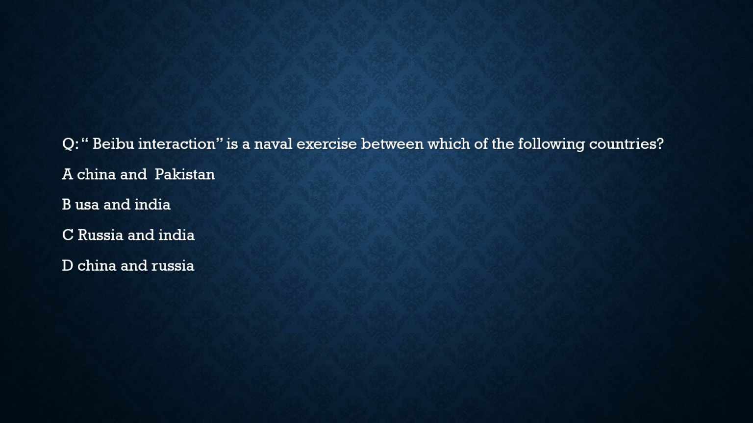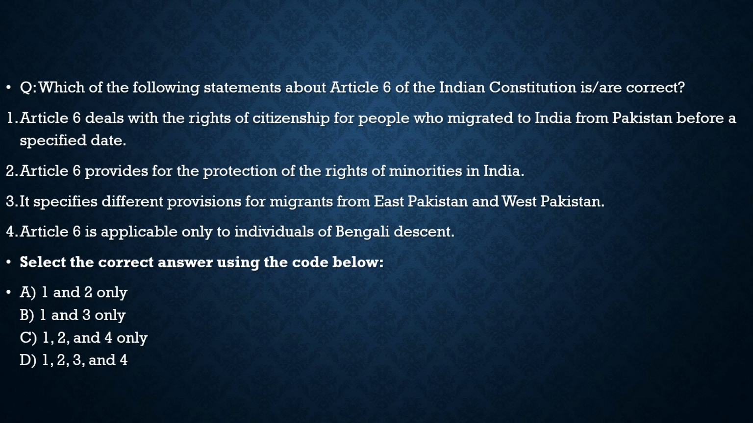Now let's move to the next part, which is discussing the static topic today. Here today's question with respect to static topic is here. The question says, which of the following statements about Article 6 of the Indian Constitution are correct? Here statement 1, Article 6 deals with the rights of citizenship for people who migrated to India from Pakistan before a specified date. 100% correct. Statement 1 is correct.